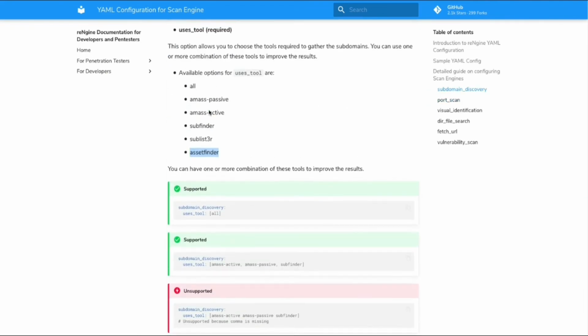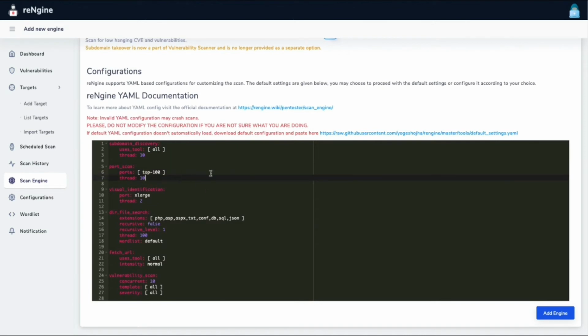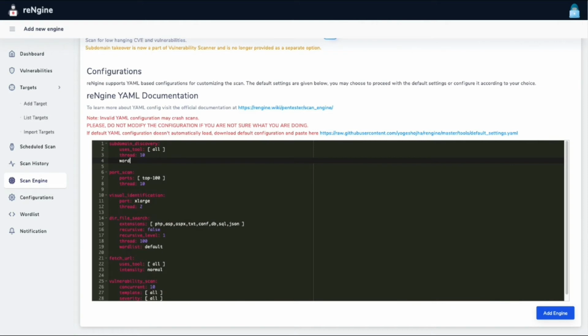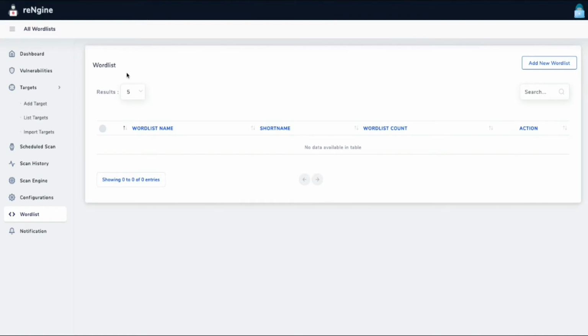By the way, I forgot to tell you, there are a couple more supported features. One is the word list, which is optional. If you want a word list for subdomain brute force, it's pretty simple. You add the word list, and then you need to bring the short name. How do you get the short name? You come here to the word list section, where you have an option to add a word list.